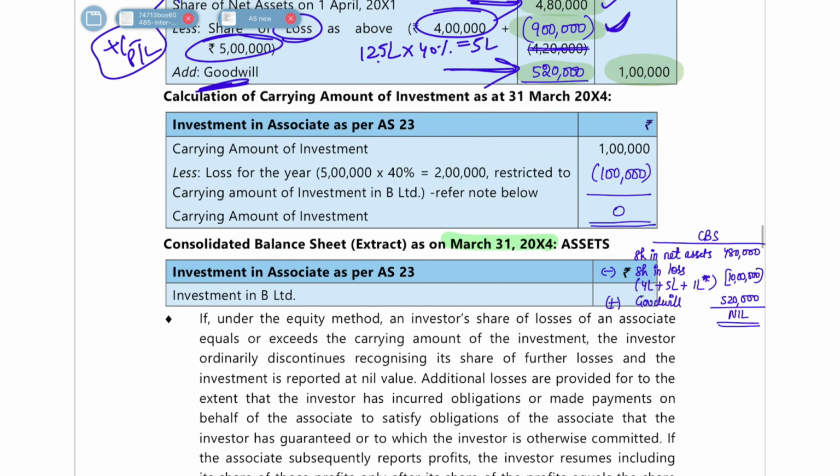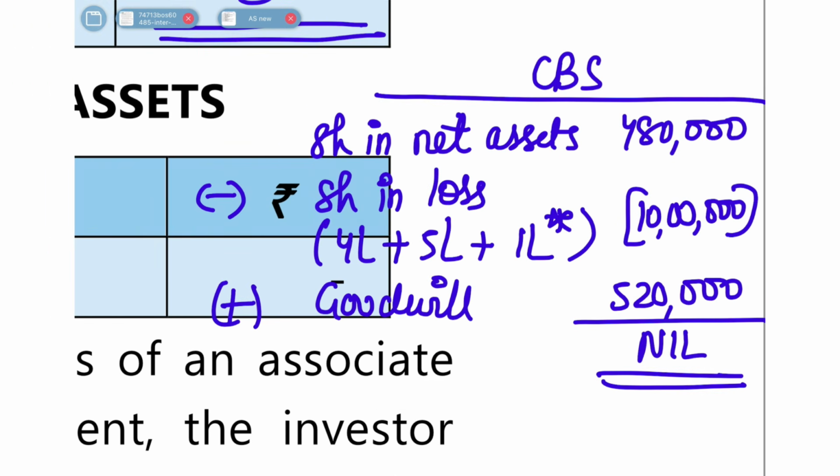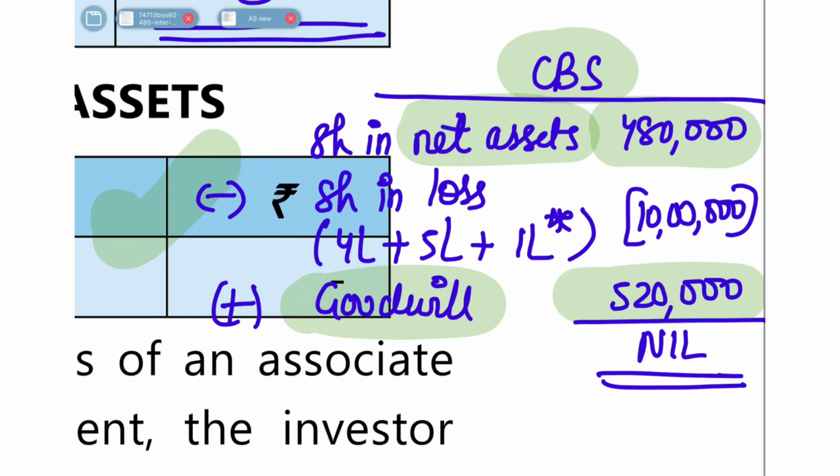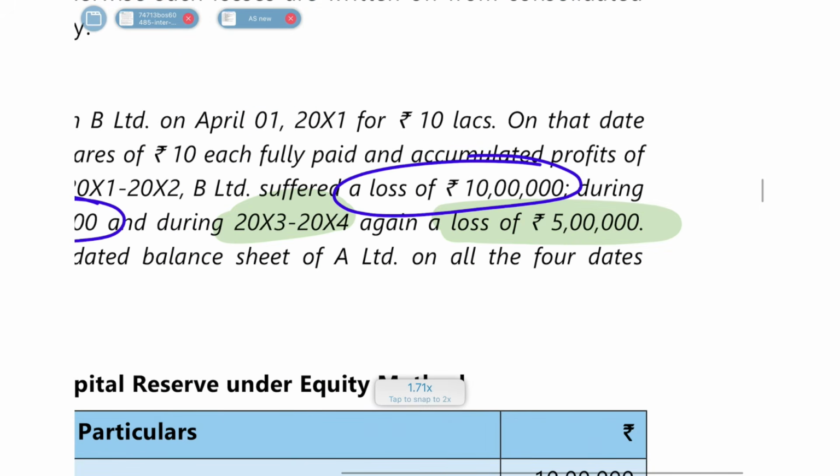So here, when you come to 31st March 2004, what happens when you draw up the consolidated balance sheet? You'll show your share in net assets as 4 lakh 80,000, and your share in goodwill as 5 lakh 20,000. That will not change. I just told you the profit or loss figure is going to change. So already your share of loss in the first year was 4 lakh, in the second year it was 5 lakh. In the third year, the loss is 5 lakh rupees.